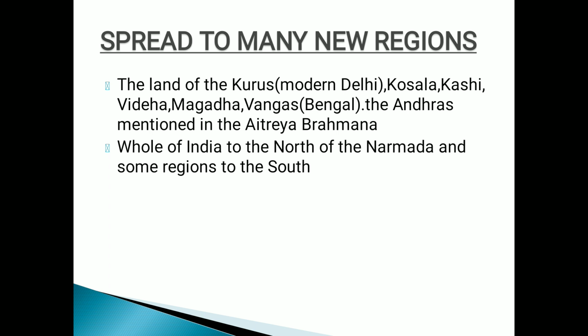Then Kosala, Kashi, Videha, Magadha, Vangas, and the Andhras mentioned in the Yatriya Brahmana, and plus their establishment we found in Andhra, the southern part of India. Clear? We found they settled in the southern part of India through the Yatriya Brahmana. Brahmanas explain the meaning of the hymns. There were different types of Brahmanas. So we have the Yatriya Brahmana mentioning the Andhras. Clear? Andhras means southern Indians.